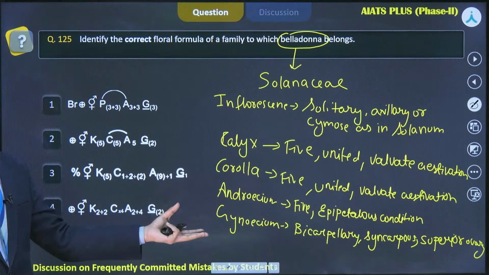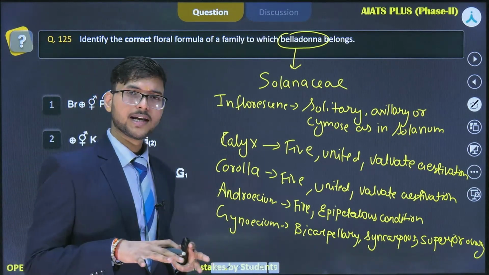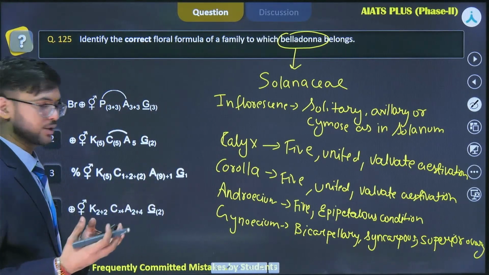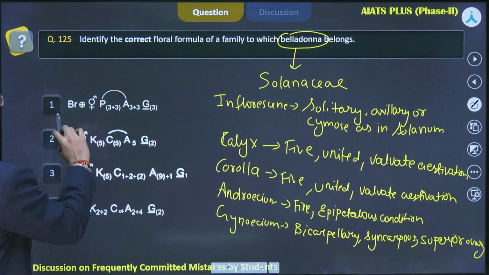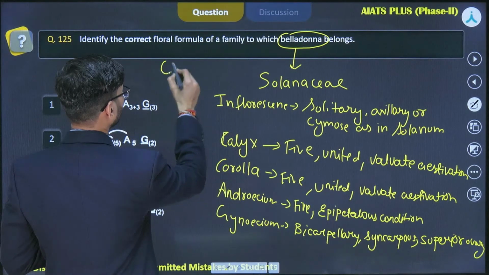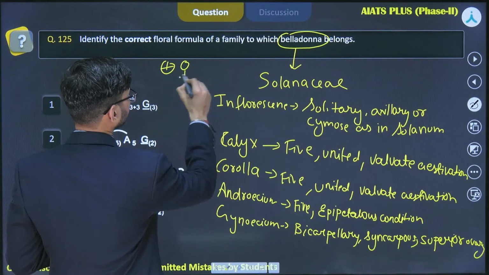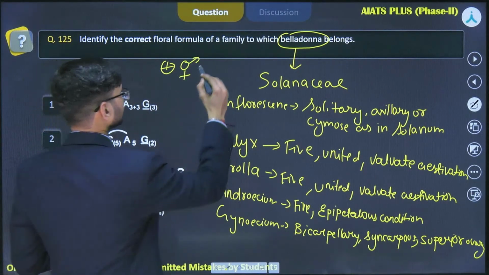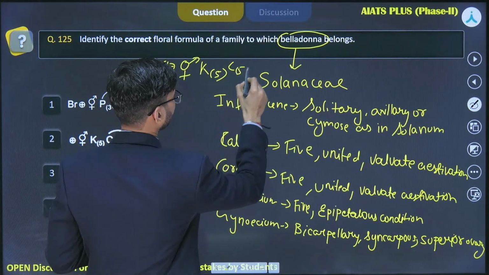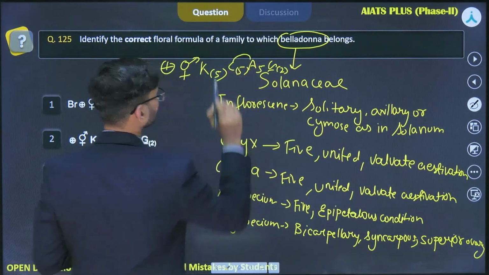If you talk about the seed itself, the seed is endospermous and many, while if you talk about the fruit, then it's a berry, or you can say a berry-like fruit. You have seen a tomato, right? So that's a berry. So here you will see the floral formula of the Solanaceae family is comprised of actinomorphic flower. Okay, they are bisexual. Okay, then they consist of calyx, corolla, androecium, and gynoecium. Androecium is fused with the corolla.